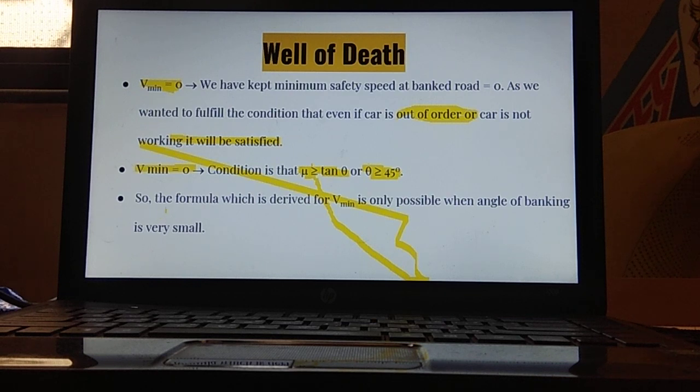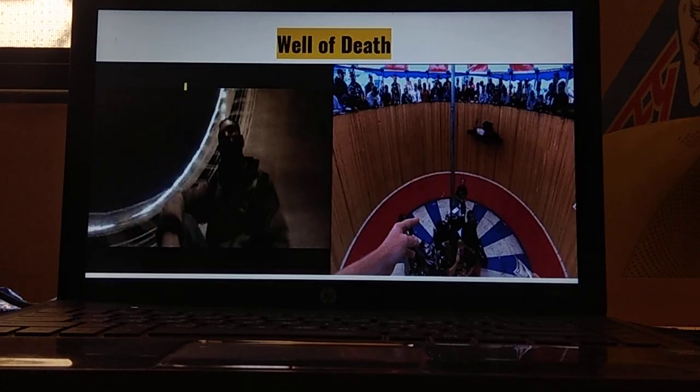Whatever formula we have derived for velocity minimum is applicable only when the angle of banking is very small. Are you able to understand? V min is possible only when the angle of banking is very small. If the angle of banking is very big, then V min equal to 0 is not possible. You will understand this concept in the next slide.